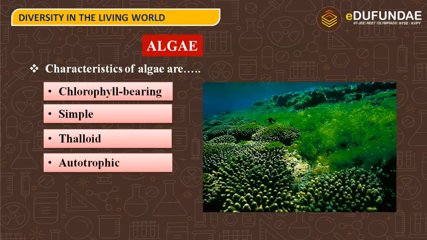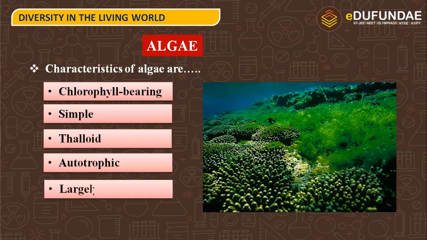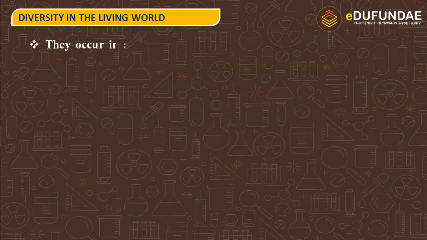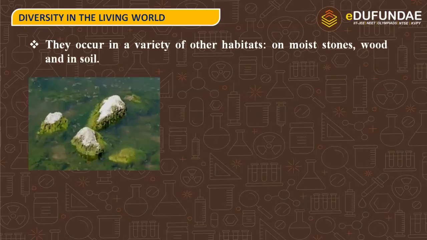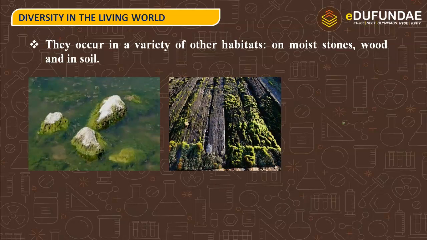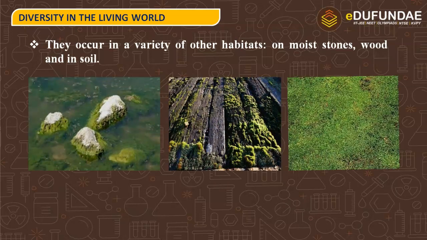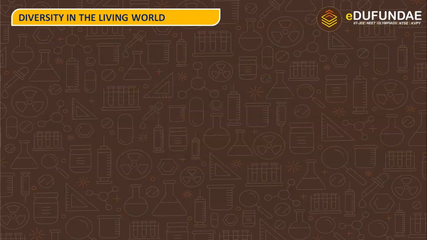Next, they are autotrophic because they have chlorophyll inside them and they perform photosynthesis. That is why they are autotrophic organisms. And they are largely aquatic. They can either be freshwater organisms as well as marine organisms. They occur in a variety of other habitats on moist stones, wood and in soil. So here we can see that they can grow anywhere, maybe on moist stones or wood or even soil.